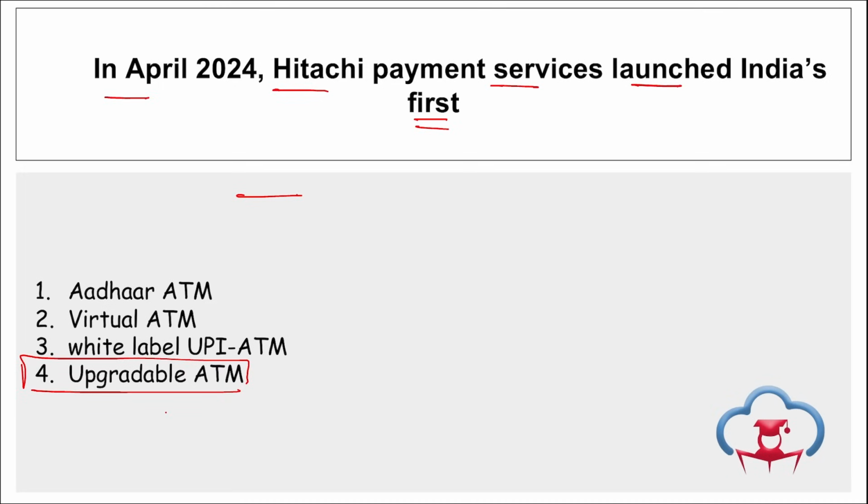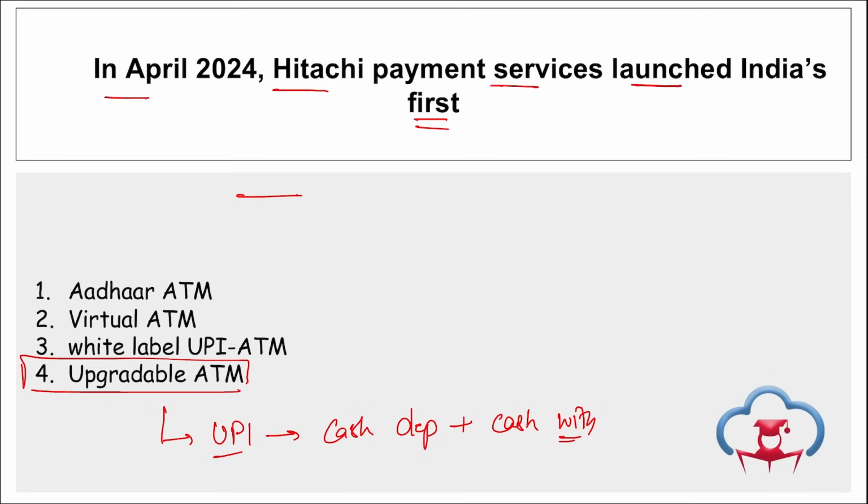These upgradable machines feature UPI-enabled cash deposit and withdrawal. They incorporate UPI, cash deposit and cash withdrawal systems, right? You can easily withdraw and deposit cash using these ATM machines, right?